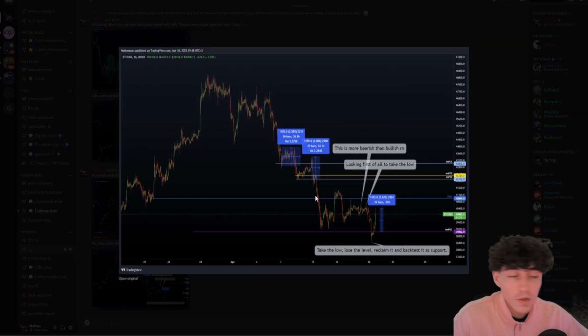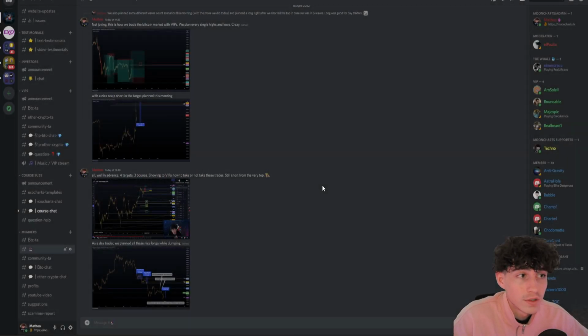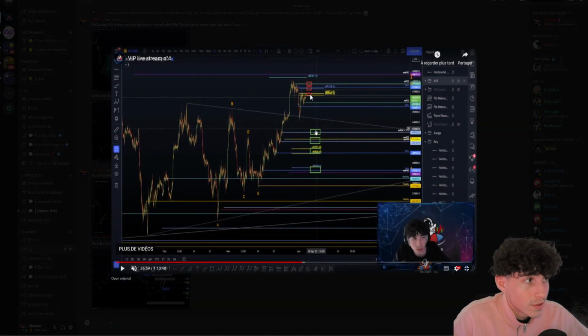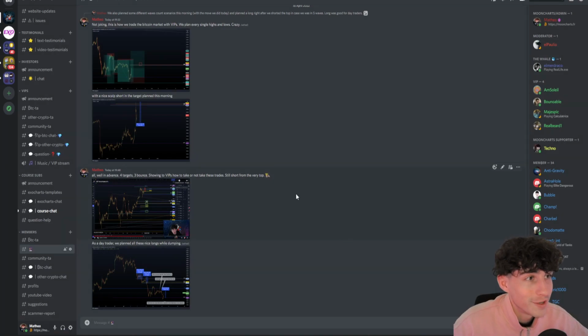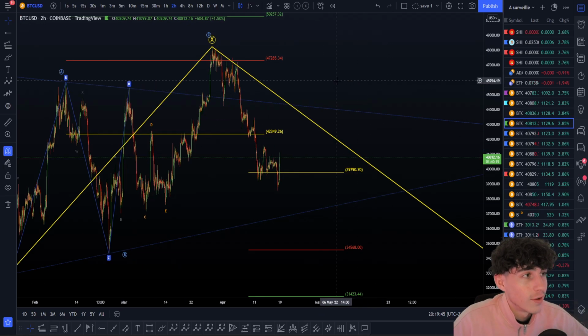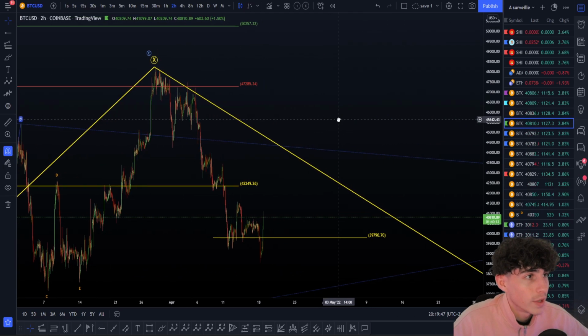But we recognized that, and I showed VIPs why that was not a long to take. But on every single target we planned here, we got a long opportunity. That's just pretty insane. And all when we were already on the top here, we were already thinking, okay, if we come back down here, we have to be ready, and we were ready, winning in advance. Anyway, so here I just want to talk about waves really quickly.